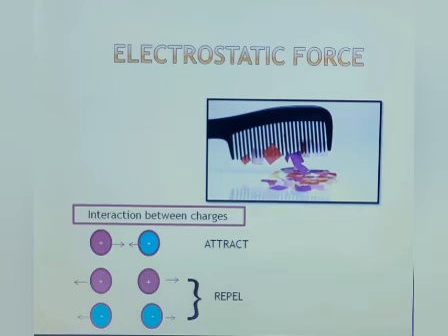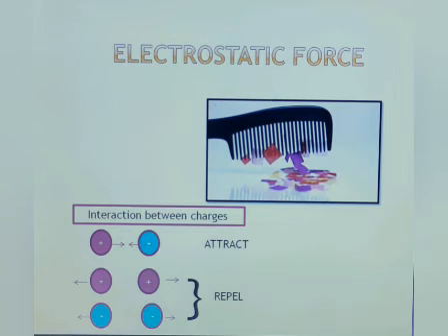The third type of non-contact force is electrostatic force. Children, in the universe, all objects have two types of electrical charges, positive charges and negative charges. Normally, these charges are equal in number, so an object appears to be electrically neutral. However, due to various reasons, when an object has more negative charges than positive charges, it becomes negatively charged. Similarly, an object with more positive charges than negative charges becomes positively charged.